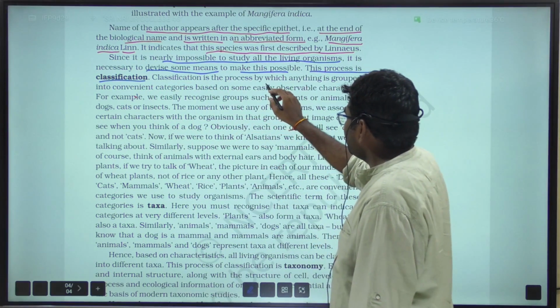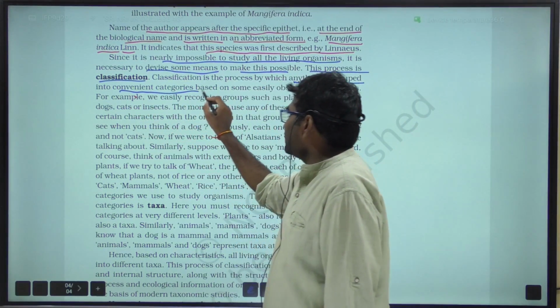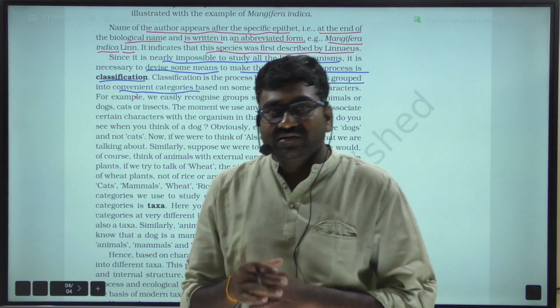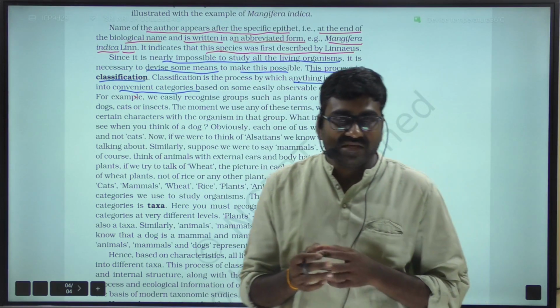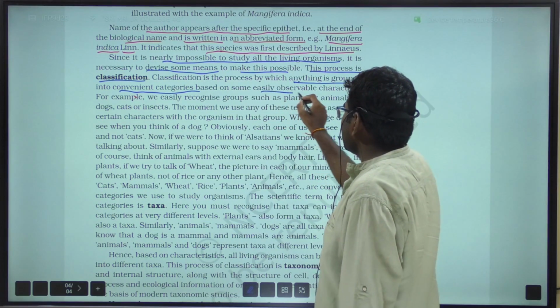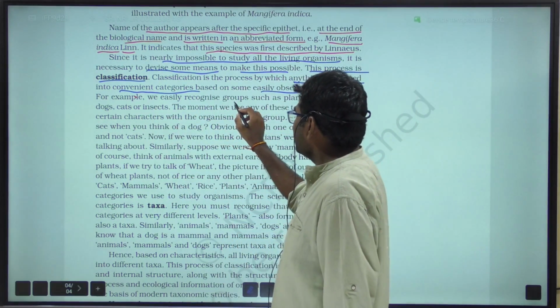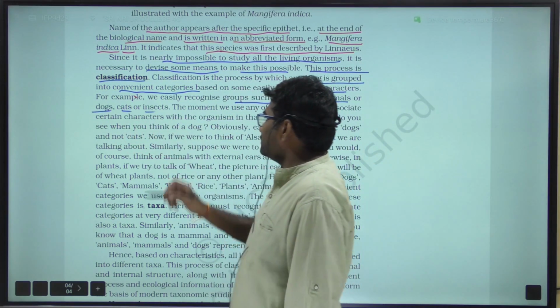Classification is the process by which anything is grouped into convenient categories based on easily observable morphological characters. For example, we easily recognize groups such as plants or animals, or dogs or cats or insects.